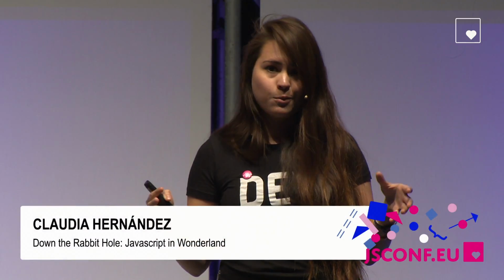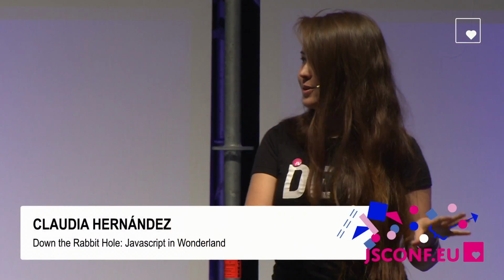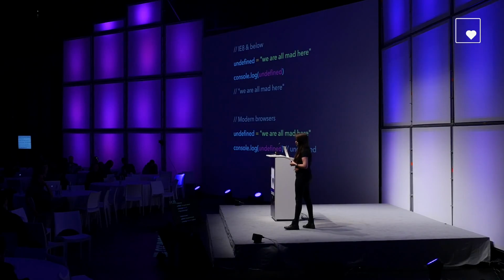Last but not least, let's talk about undefined. So we all know that undefined is this variable that has been declared, but at the moment holds no value in it. So this shouldn't be weird for anybody. So undefined is actually part of the global object, the window object. So what would happen if we wanted to be really clever and define undefined? Actually, the result of this piece of code depends on the browser that you're running it on. So for older browsers, from Internet Explorer 8 and below, you could actually redefine undefined.